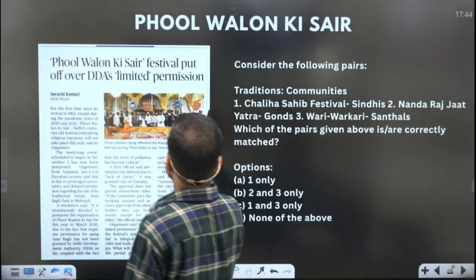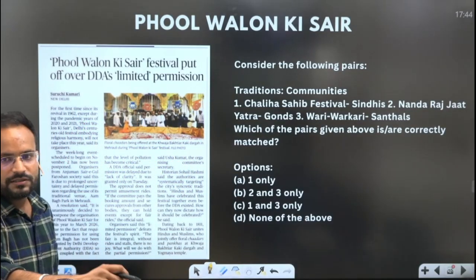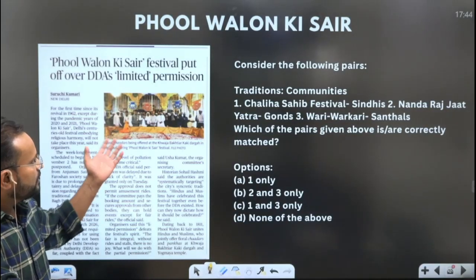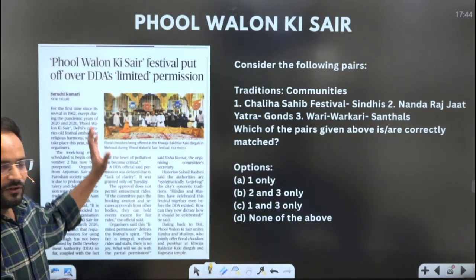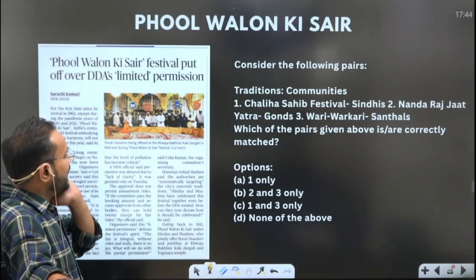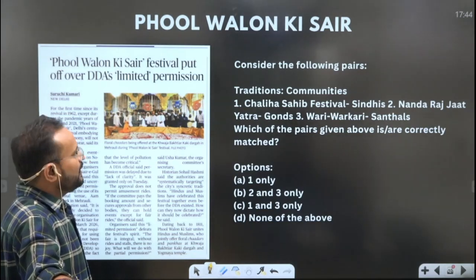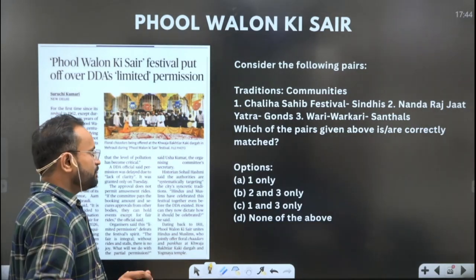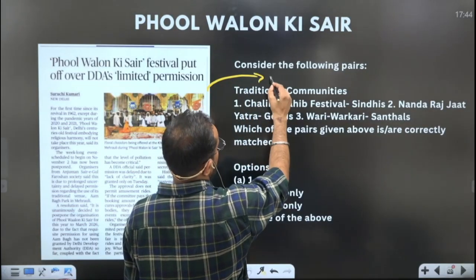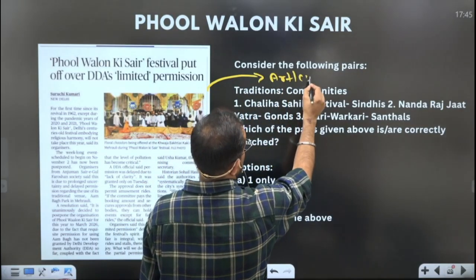Now let's move to the third topic, that is Phool Walon ki Sair. Obviously it has not been in the news for a good context. This year, after its continuity, it has been cancelled for some reason, but that reason is not important for us. What is important is that it matters from the perspective of art and culture again.